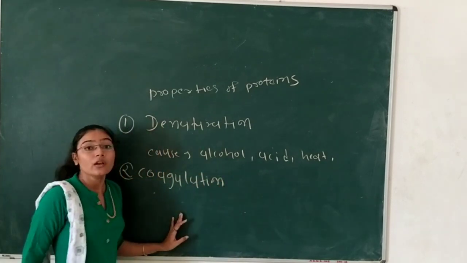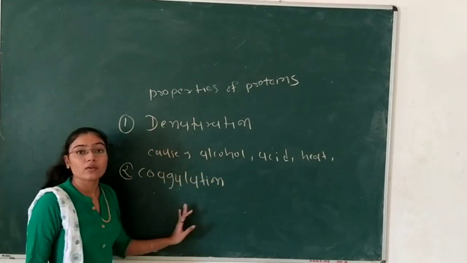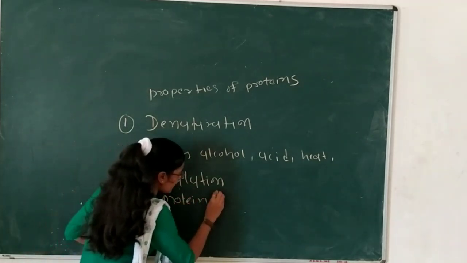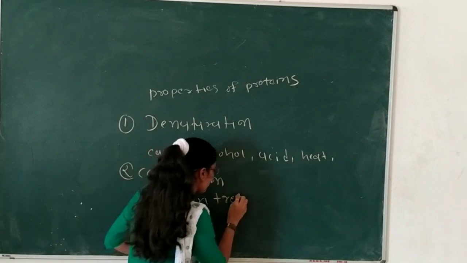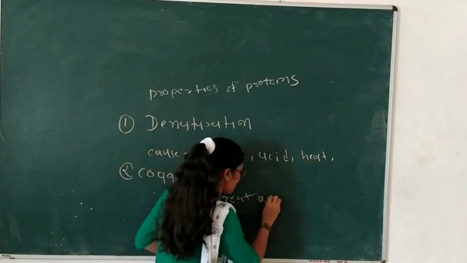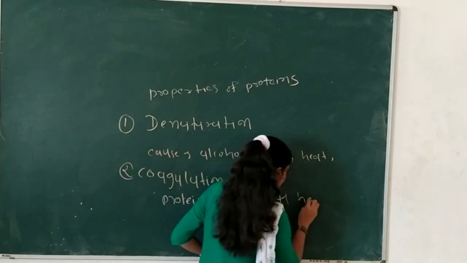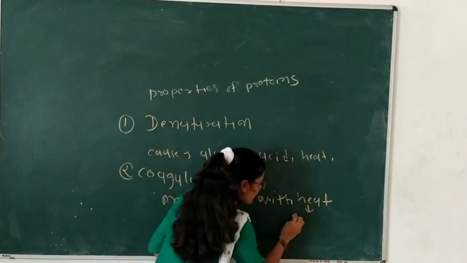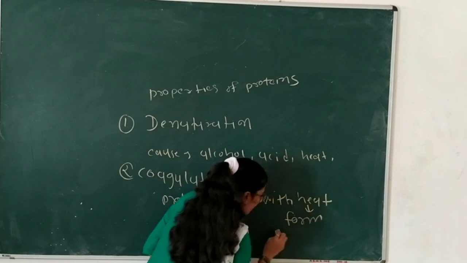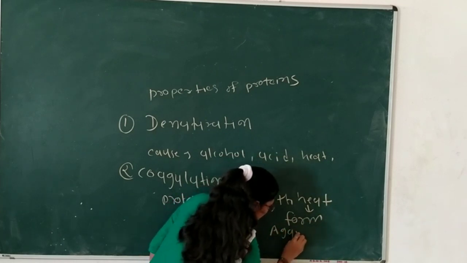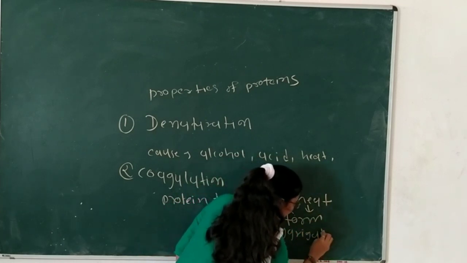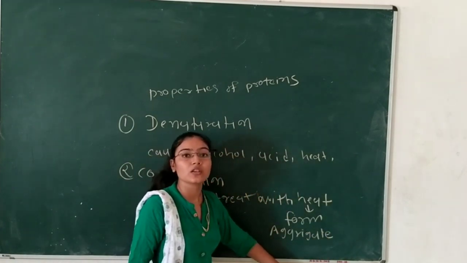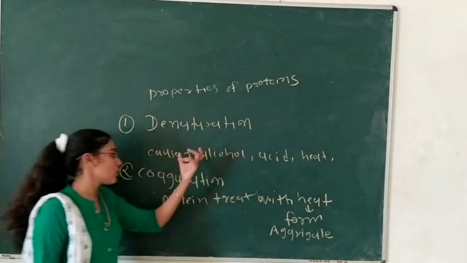Whenever protein is treated with heat, it forms an aggregate structure that is called a coagulum, and the coagulum formation process is called coagulation.